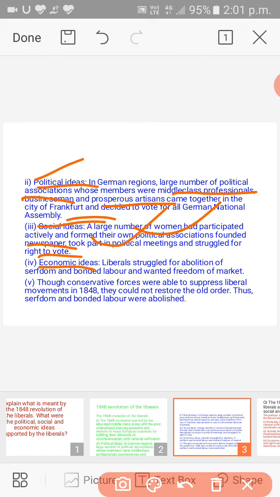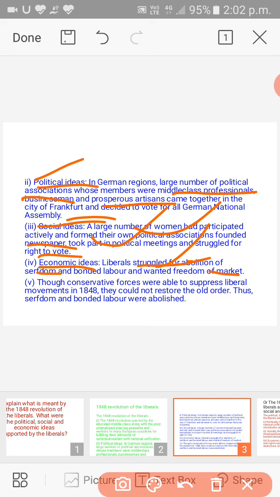So the third point is economic ideas. Liberals struggled for the abolition of serfdom and bonded labor, and wanted freedom of the market. During the period of the French Revolution, under the aristocracy or middle class type of government, we also find the civil code given by Napoleon, known as the Napoleonic Code.